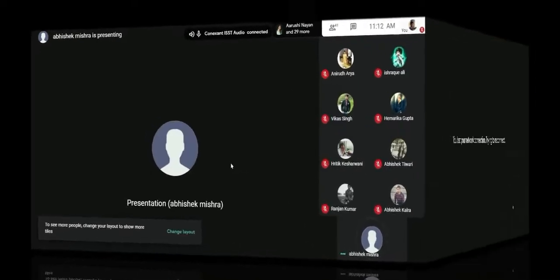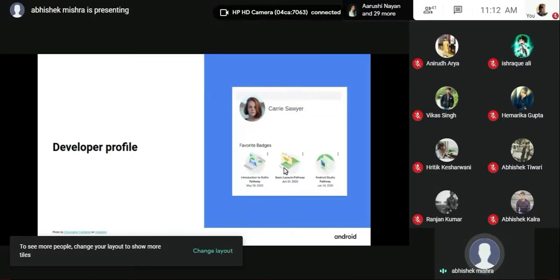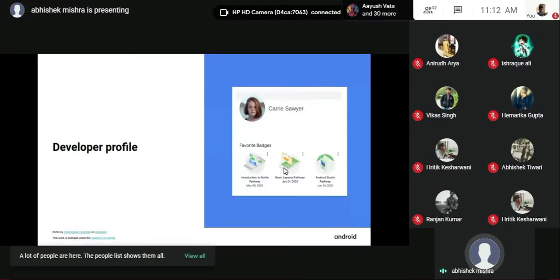It automatically saves your badges here. Now, one of you might be thinking, why do we need these badges? Once you have completed all the pathways required for the basics, one second.